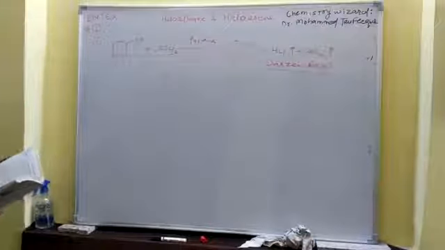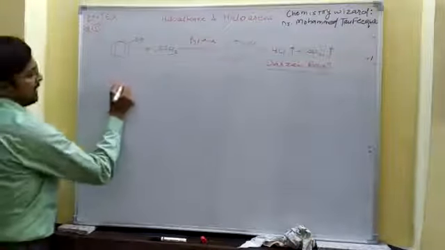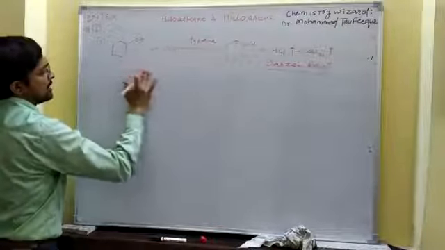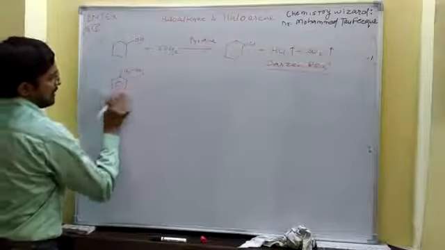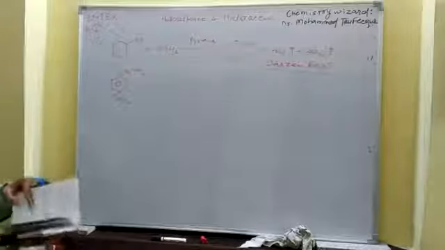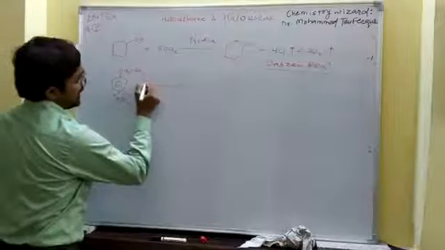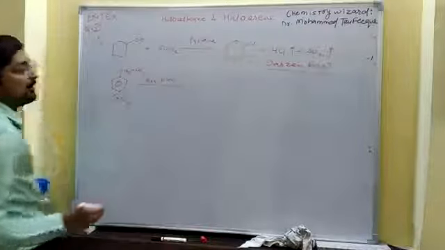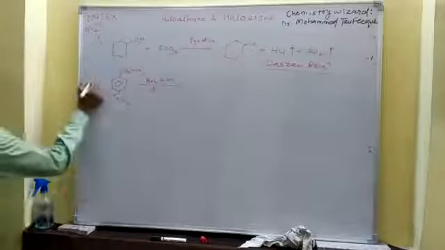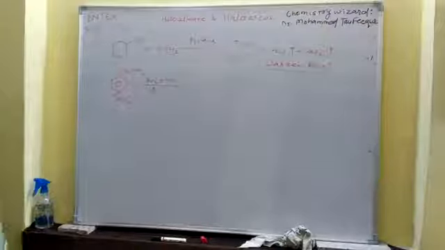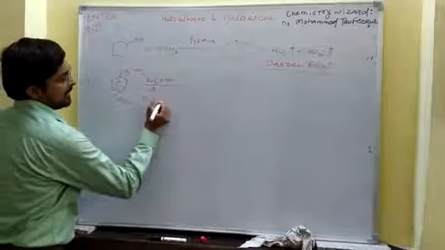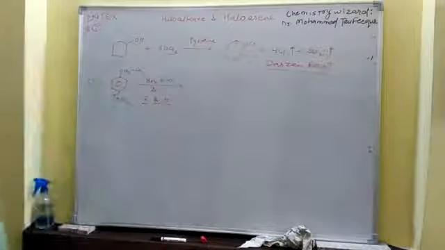Now moving towards the second reaction. We have a benzene ring, and on that benzene ring we have an ethyl group, CH2CH3, and a nitro group, at para positions with respect to each other, and it is going to react with bromine in presence of sunlight, hν, or heat. Okay, this one is our second reaction. Identify the condition. It is again a halogen, and presence of sunlight means free radical halogenation. In short, we can write FRH.